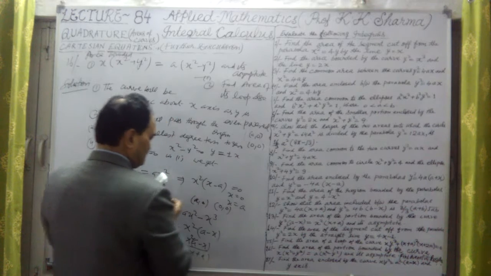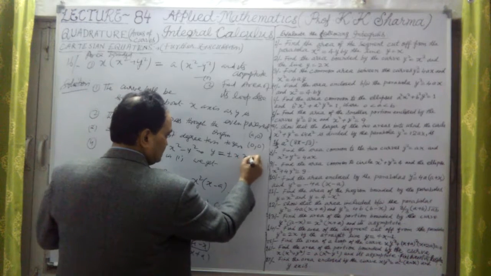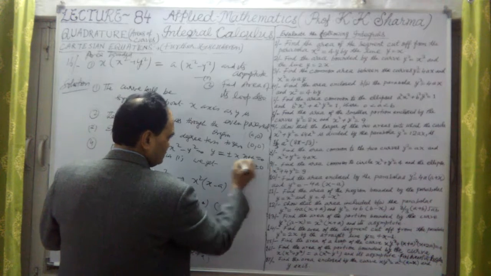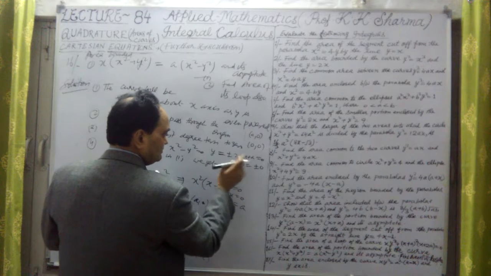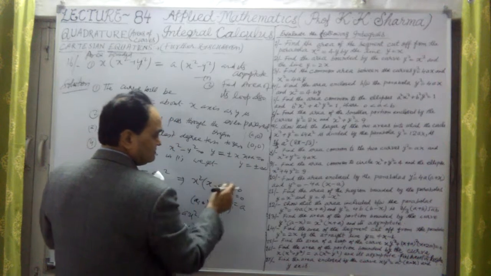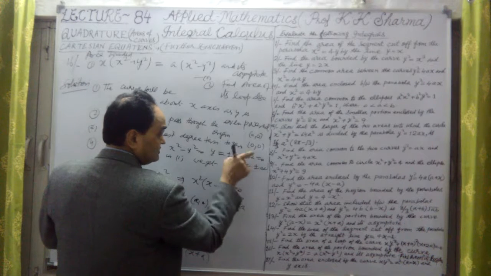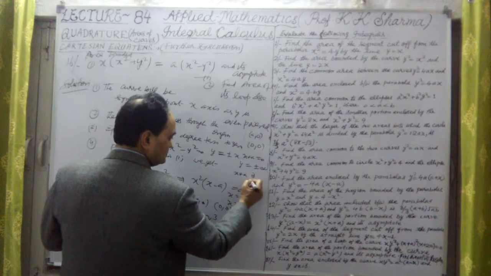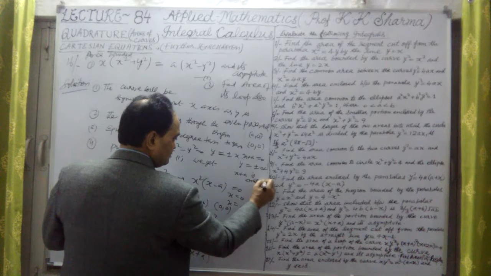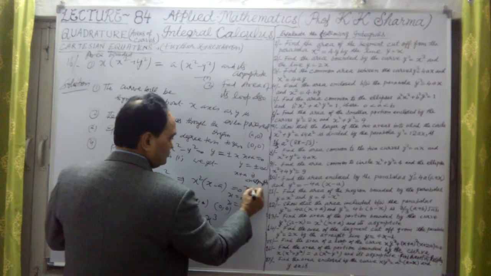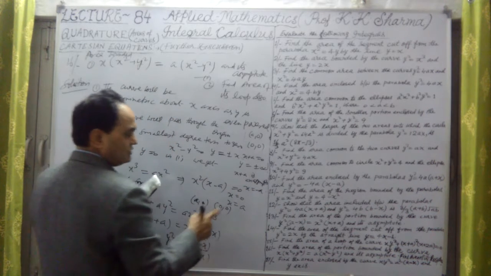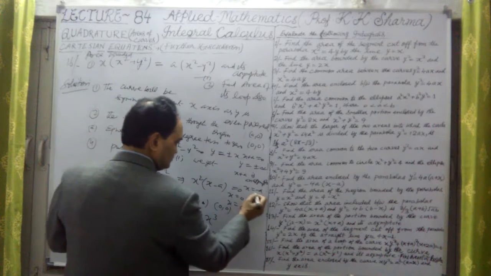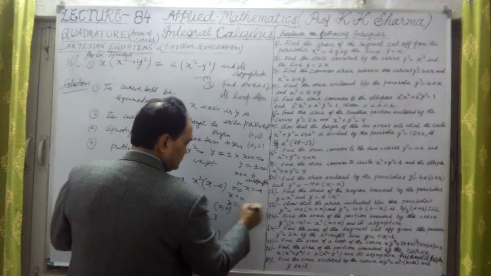At x plus a equal to 0, y is plus minus infinity, that means x equal to minus a is an asymptote here.